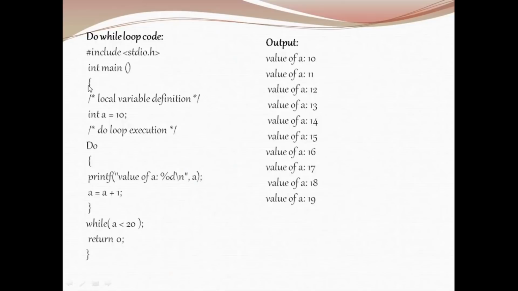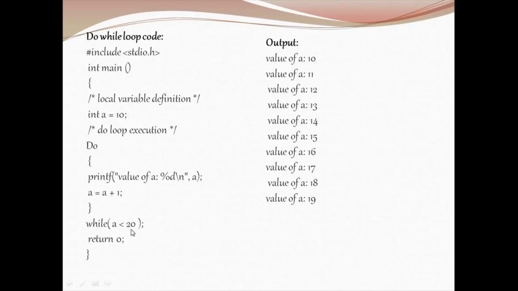#include <stdio.h>, int main open curly, int a equal to 10. You are entering do open curly, printf the value of a. 10 is getting printed and the value is incremented. It will become 11. Now 11 is less than 20. The condition is true, so the do while will continue. 11 will be printed, and now it will become 12. 12 is less than 20. The condition becomes true. 12 will be printed. Incrementation is done, 13.